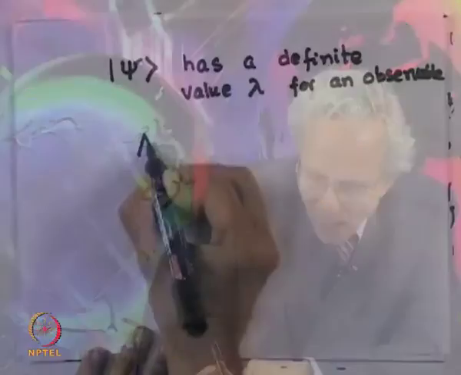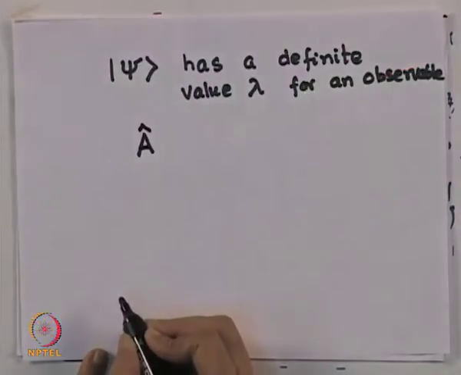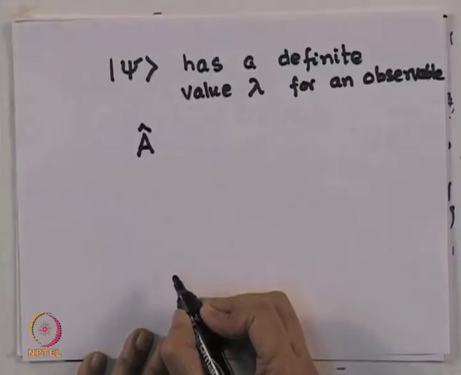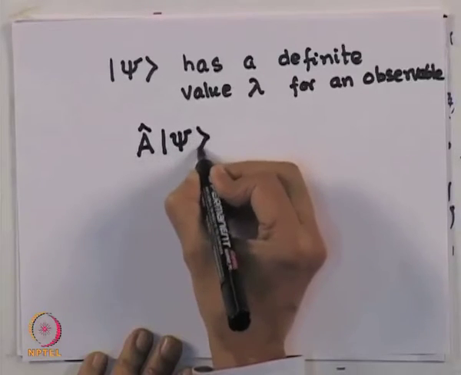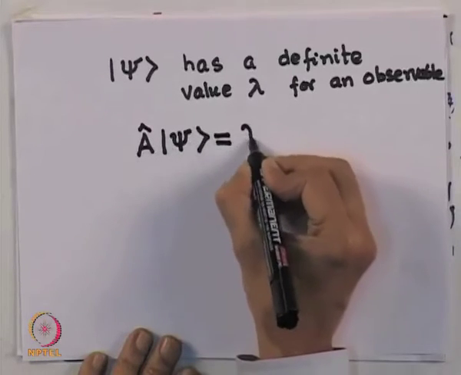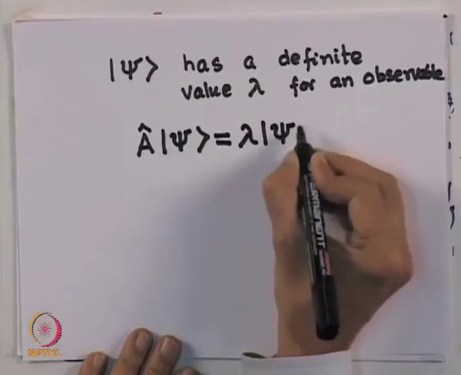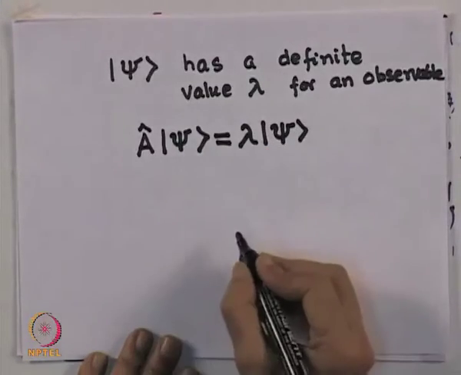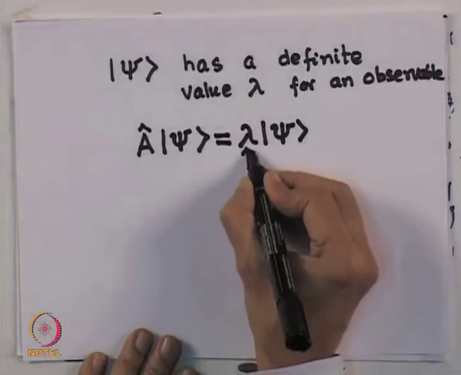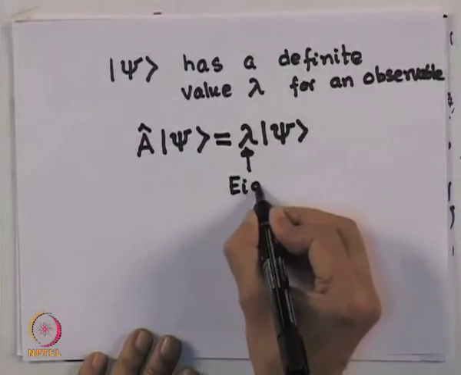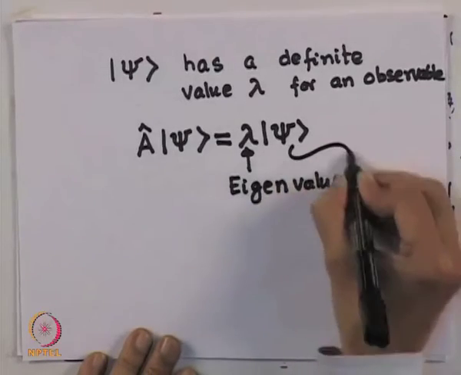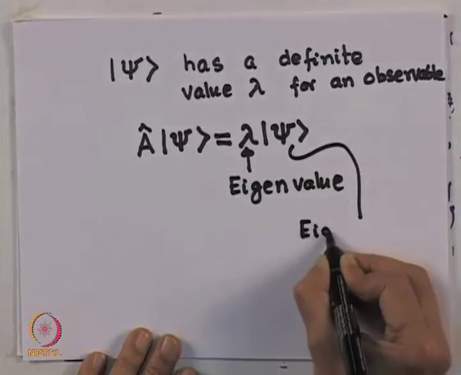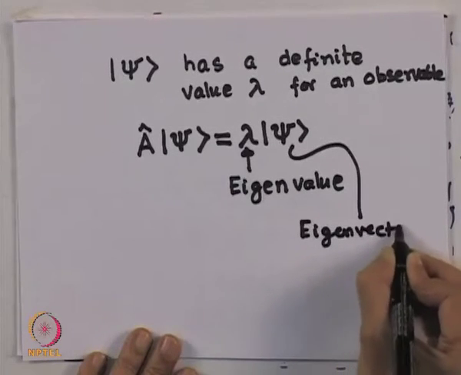So the postulate simply says that supposing you have any observable A, or this is the operator corresponding to the observable A, now if this acts on an arbitrary state psi and gives me a number times the same psi, then this lambda is called the eigenvalue of the operator A, and the corresponding psi is called an eigenvector corresponding to this eigenvalue.